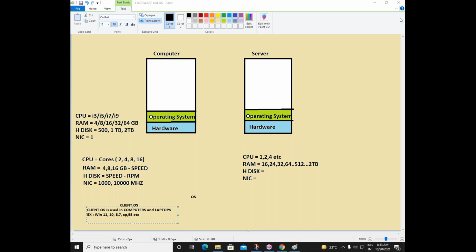In this operating system, these are the two types: one is a client operating system, one is a server operating system. And these are the types of client operating systems we have. These are the versions you can say, like Windows 11, 10, 8, 7, and all those things. Now, what exactly is the use of an OS? It is the interface between user and hardware. That is well and good. But my question here is what we can do on this client OS, or what we can do in this operating system.